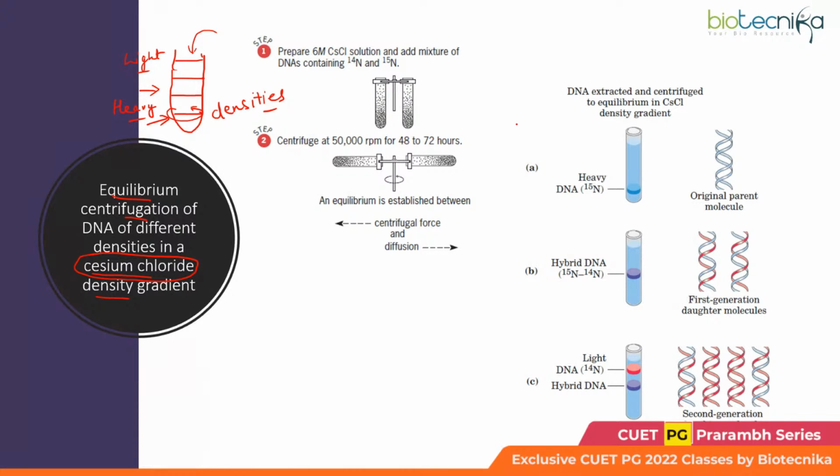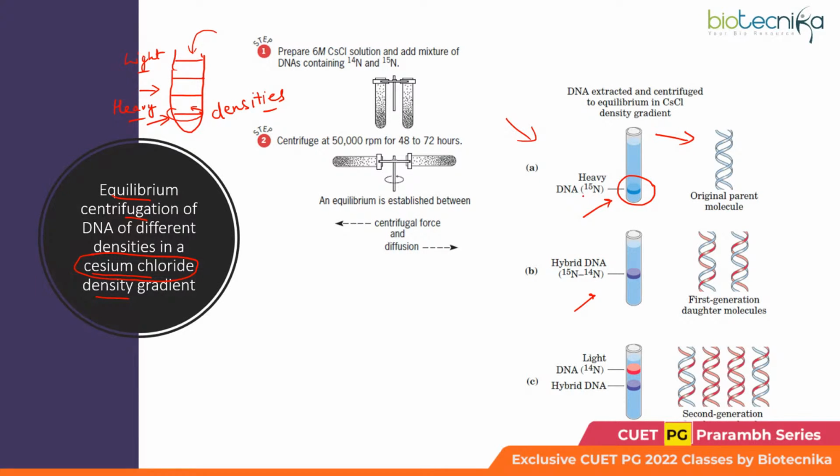Now the pattern which they obtained, the DNA bands, supported the existence of the semi-conservative mode of DNA replication. How? Again, this is important, so listen to me carefully. See, initially the bacteria were allowed to grow in the media with the heavier isotope. So what do you think? The DNA that would be produced, would it be heavier or lighter?